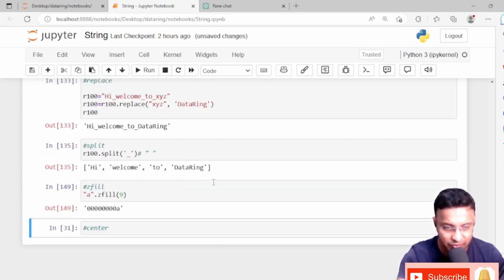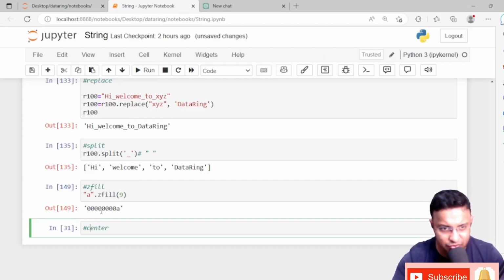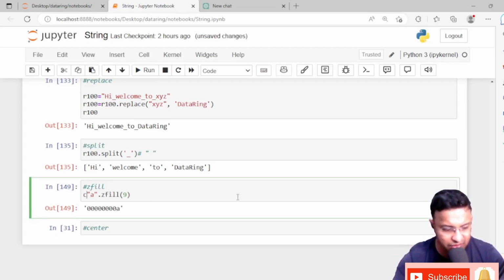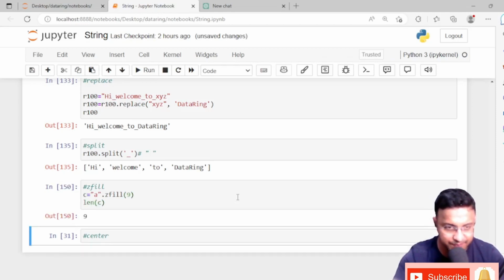So if you give 9, 8 zeros will be there, and including this a, the length should be 9. Just count it, 1 2 3 4 5 6 7 8, and with this a it should be 9. So the total length of this sentence should be 9. You can check it here: c is equal to this value, and length of c is 9, right? You can change the size of your word or any sentence according to you, but the fill value will be 0, right?